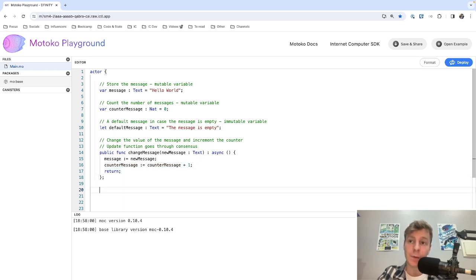The next function that we'll write is a query function. A query function can be used when you only want to look at the states, but you don't want to commit any modification. A query function does not go through consensus and can be answered by a single node. This is why a query function is also very fast. Okay, so we want to create a function that returns the message. This is a query function, and it does not go through consensus.